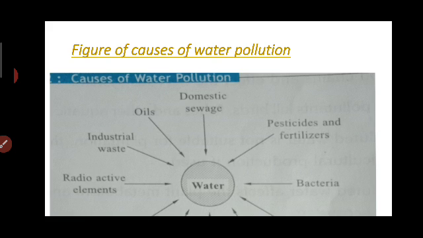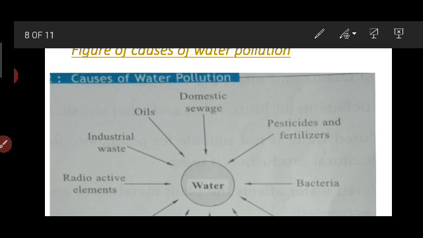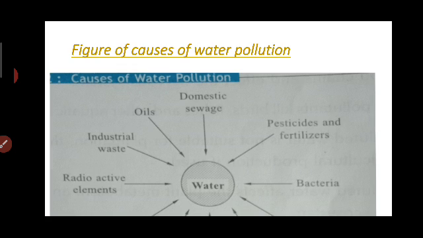So, causes of water pollution. The figure will be looked at here. Water pollution, first of all: domestic sewage and oils, industrial wastes, radioactive elements, bacteria, pesticides and fertilizers. A number of causes are ready to pollute the water.